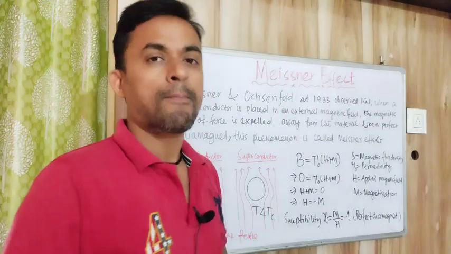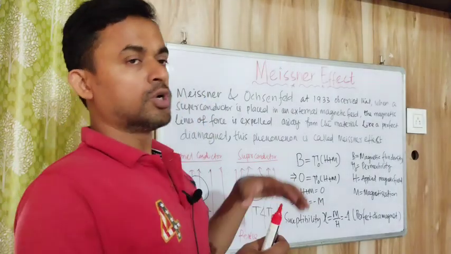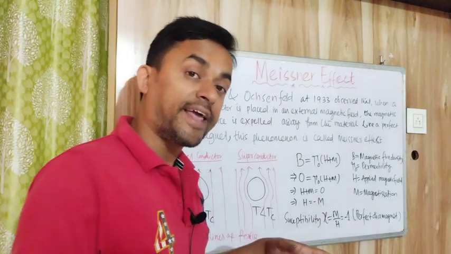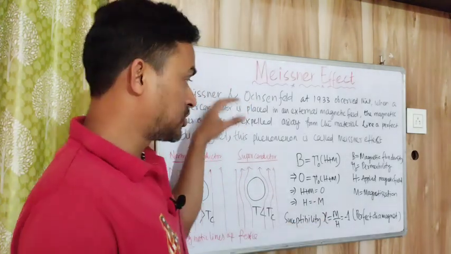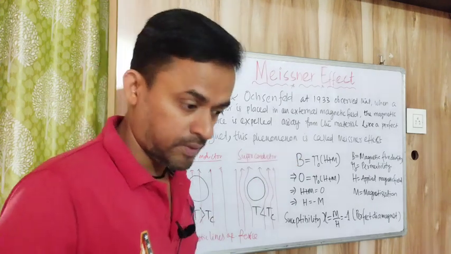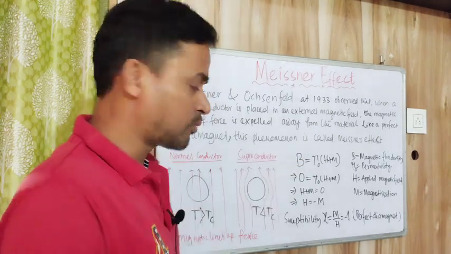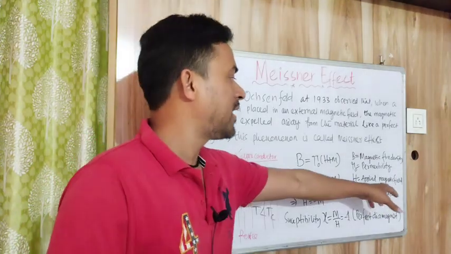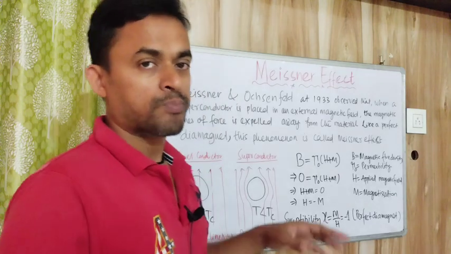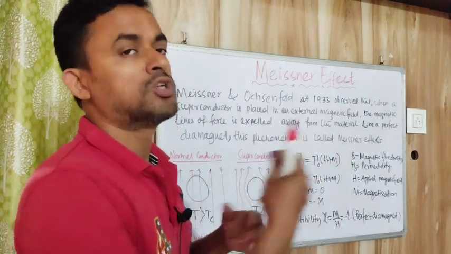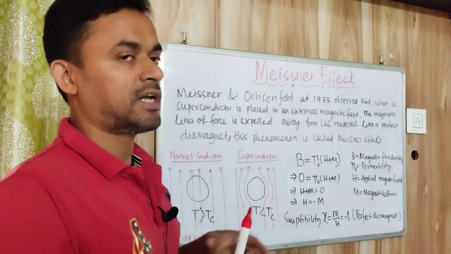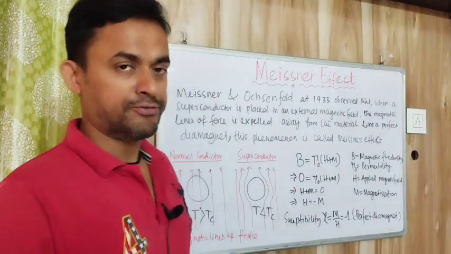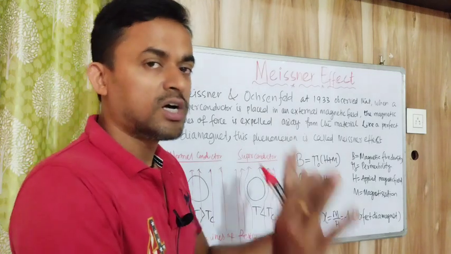Then H is the applied magnetic field. When we put a material inside a magnetic field, we are giving an external magnetic field by putting the north pole and south pole of a magnet. Then we are creating this magnetic field. So this is the applied magnetic field that we can control. If we want, we can also increase the magnetic field, and we will discuss later how increasing the magnetic field affects it. But here H is the applied magnetic field, that means how much magnetic field we are supplying to the material.